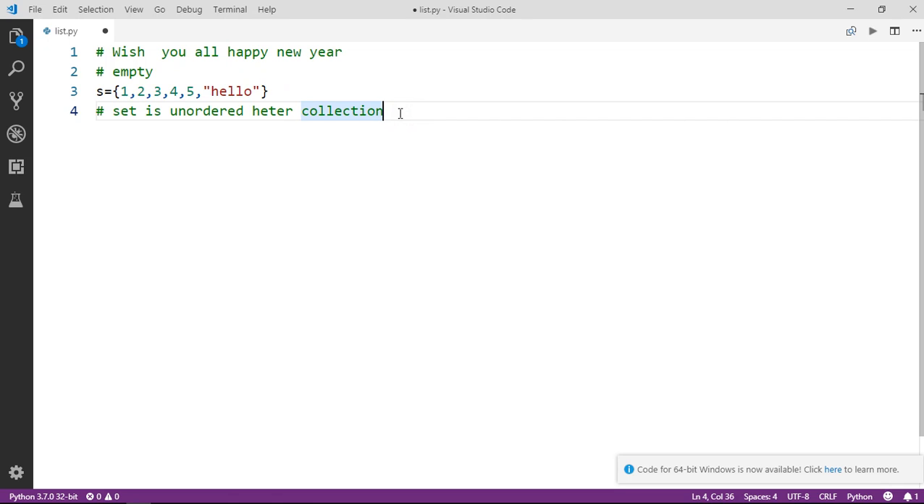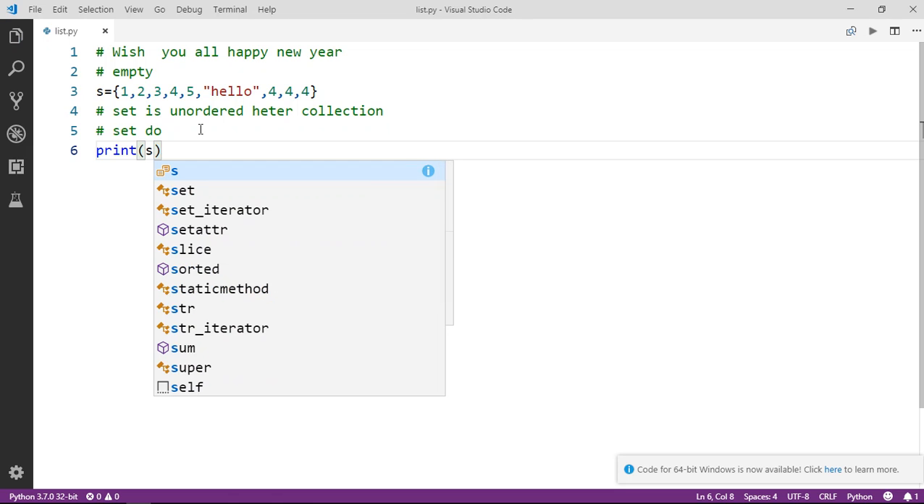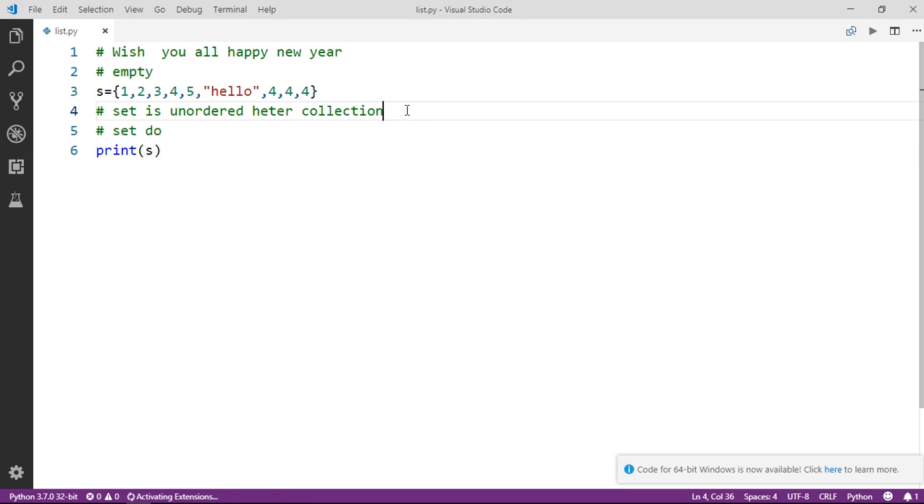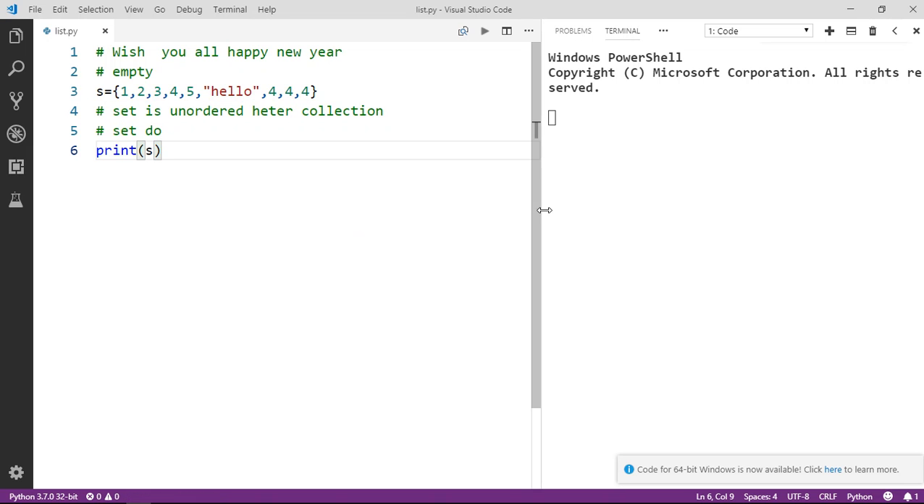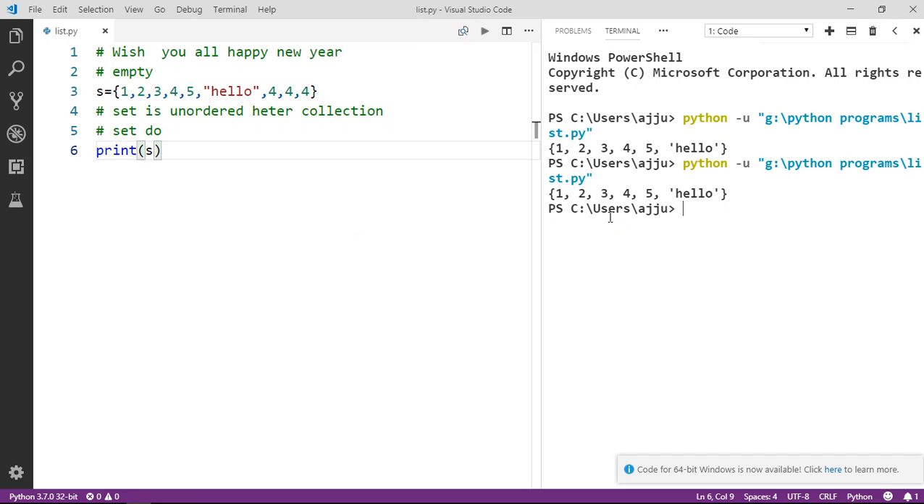Another thing about a set is that a set cannot contain duplicate elements. If I am repeating the value 4, and 4, and 4 again, and I print this, it is going to eliminate all the duplicate values in the set. This is the property which makes it different from the other data types we have in Python. You can see here it is going to print only 1 2 3 4 5 and hello. It is not going to print 4 multiple times.